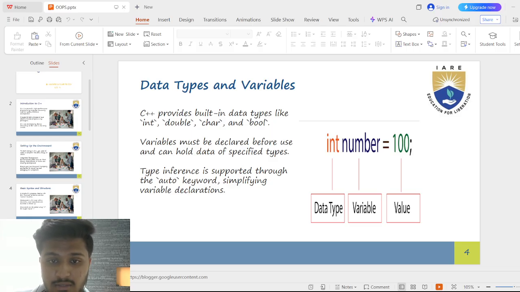Data types and variables. In C++, you have basic types of data. You can use int, whole numbers like 5 or -10; double, decimal numbers like 3.14; char, a single letter or symbol like 'a'; bool, true or false.